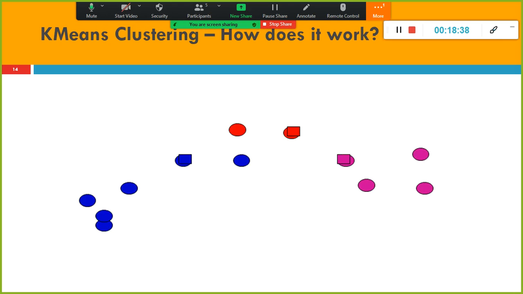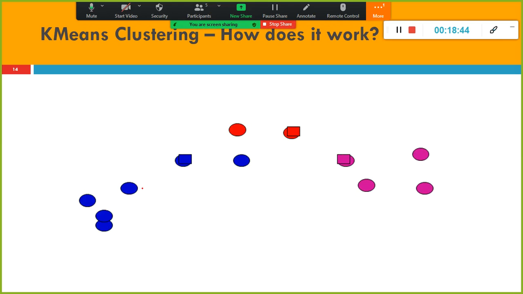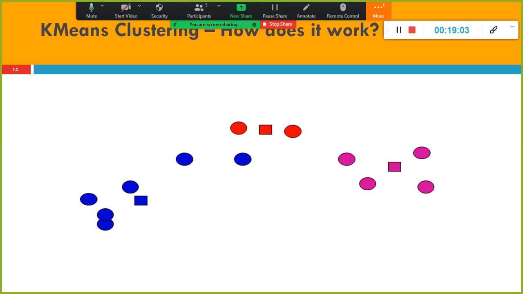Let us see what happens. Now these values are in blue color, and this one is also blue. Compared to this centroid and this centroid, this is very close to this one. So now the initial cluster is formed. These values are one cluster, and these red ones are one cluster, one group.